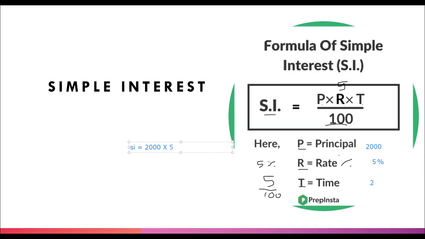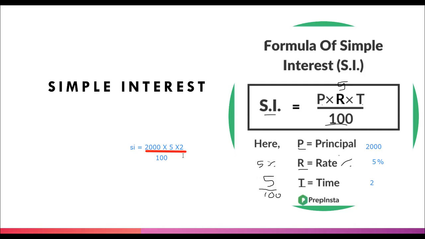Now you have two choices. Either write 5% as 5 by 100 and then multiply with the time. Or you can write 5 here and divide the whole by 100. So you have to divide the whole by 100 and you don't have to write 5 by 100 again.